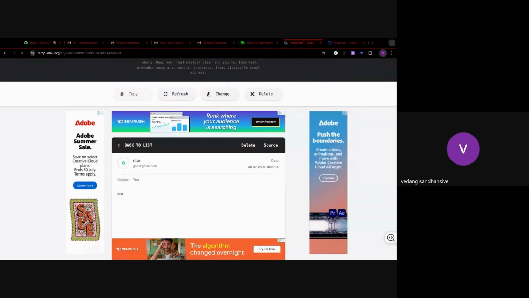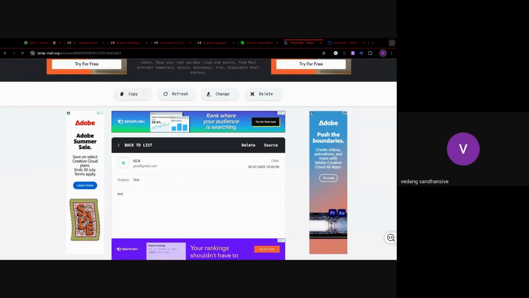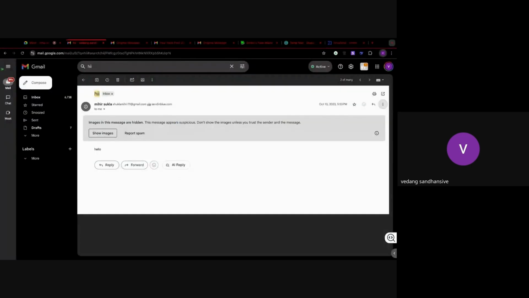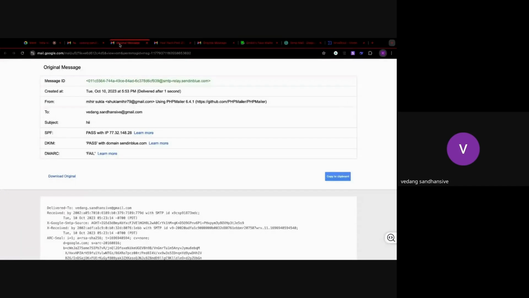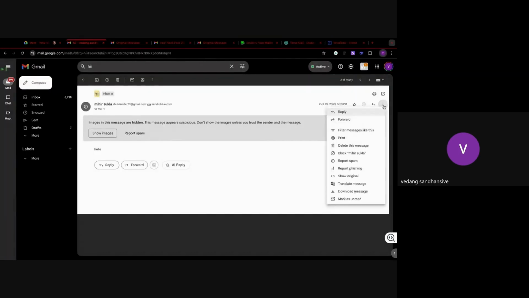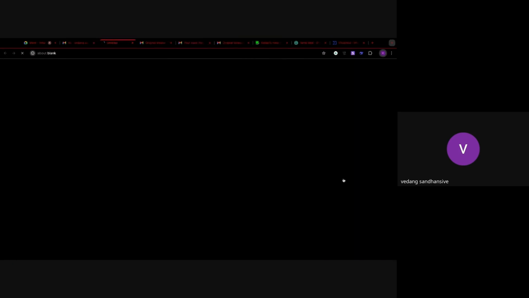How to check it? In case we have to verify whether it is coming from the right source or not, we can verify it by going to your Gmail ID. Let's understand it on Gmail first, because I hope there are multiple people here who must be using Gmail. There is one specific area in Gmail which helps us understand whether the email is coming from the right source or not. So this is my Gmail ID. You can see this is the email we have sent. In this email, we just have to go to these three dots, click on them, and click on show original.